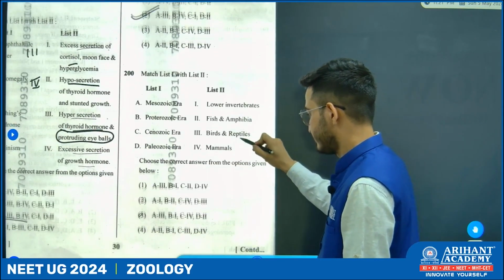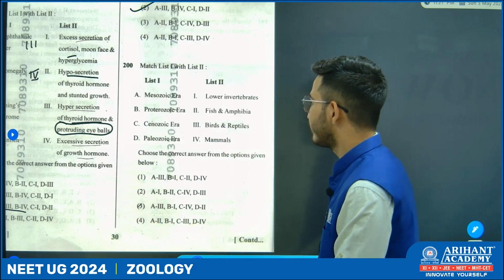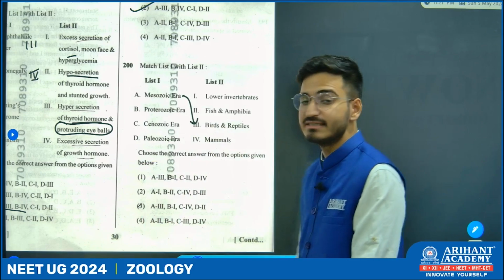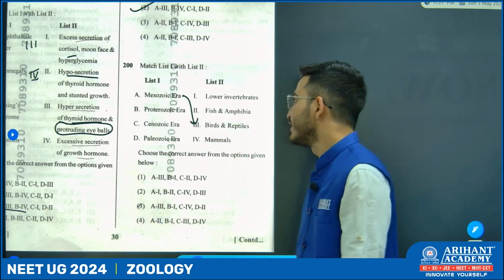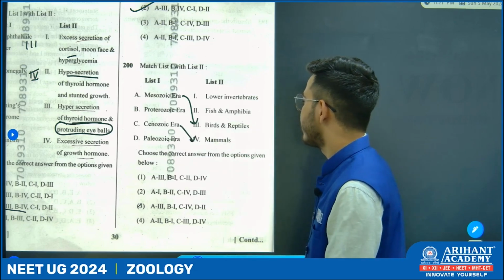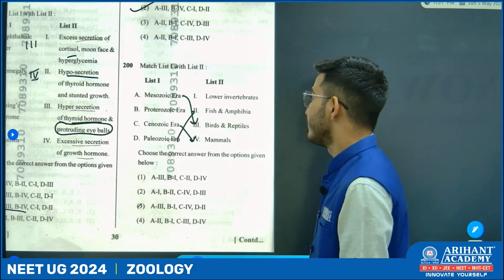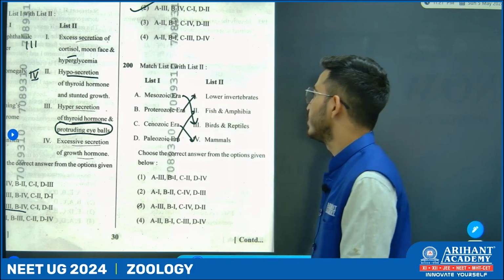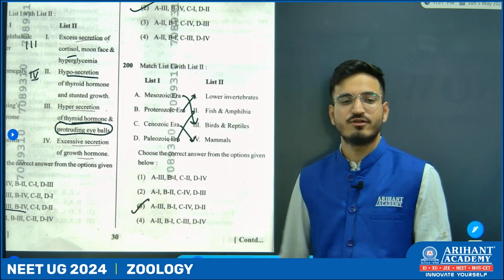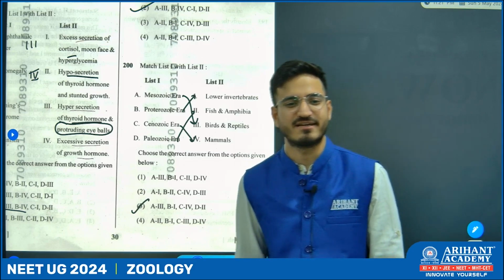And the last question has come from the evolution chapter. So, we just have to find out Mesozoic era is for the birds and reptiles because dinosaurs were found during that time. Next, we know Cenozoic era is for mammals, Paleozoic era is for fishes and amphibians, last is Proterozoic period, which is for lower invertebrates, and the option is 3. So that's all for the zoology section, and the paper was actually quite easy, completely from NCERT. Thank you.